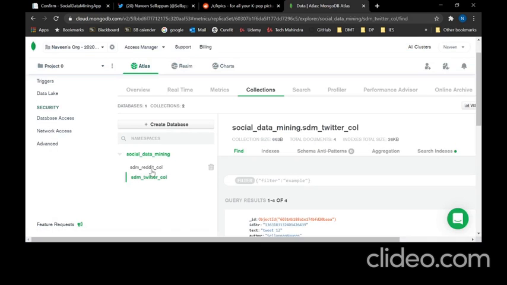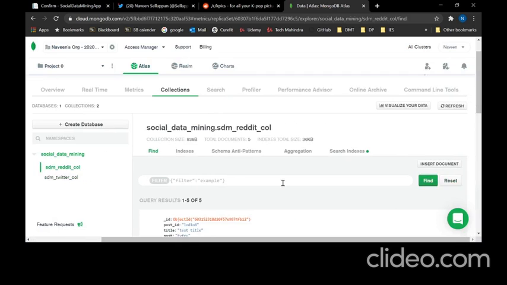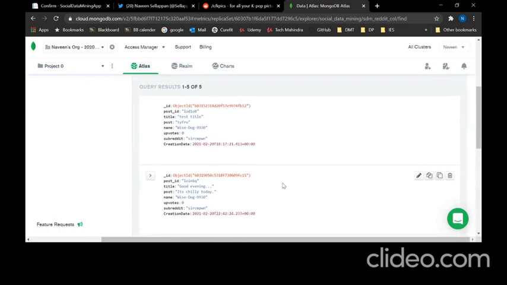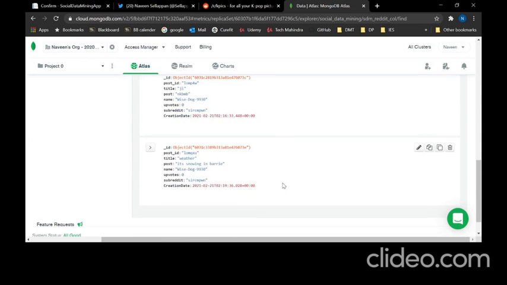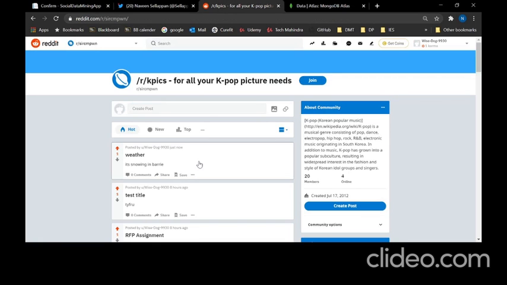Let's check out the MongoDB database. It's loading the document. Yeah, it's snowing in Bari. Let me check the time. It says just now. So that's the demo of the application.